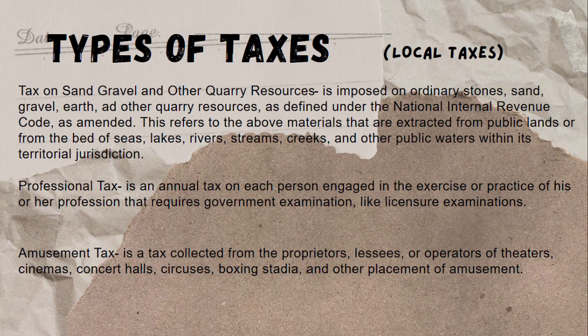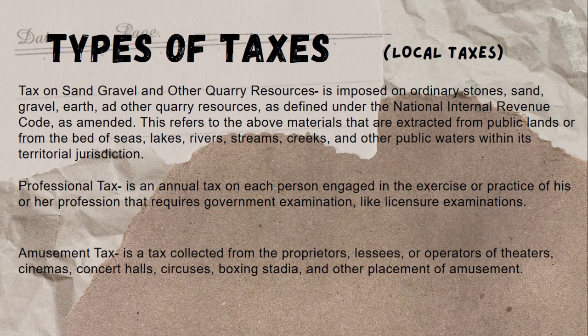So professional tax shall be payable yearly or before the 31st of January. And as stated in the local government code, professional tax should not exceed 300 pesos. As a penalty for late payment, professional tax will incur a penalty of 75 plus 2% if payment is done in the month of February.